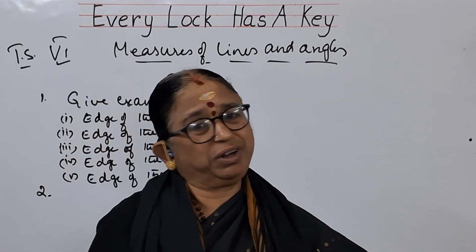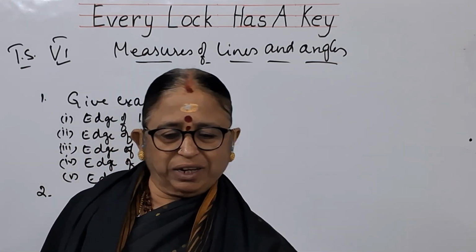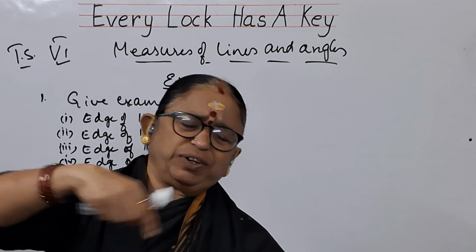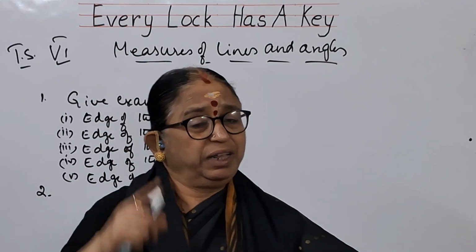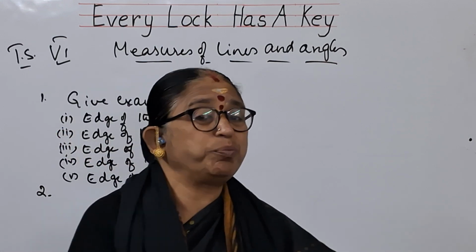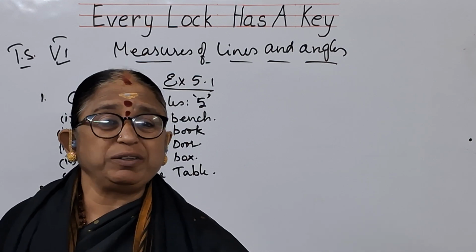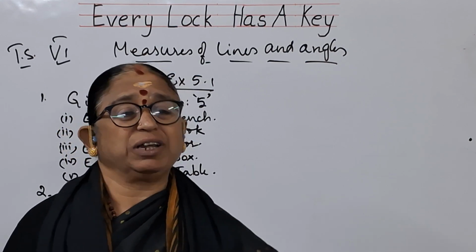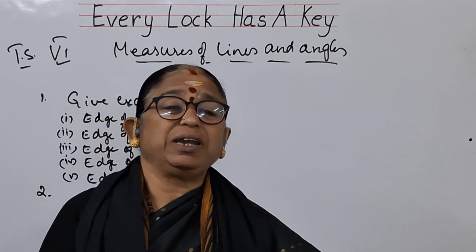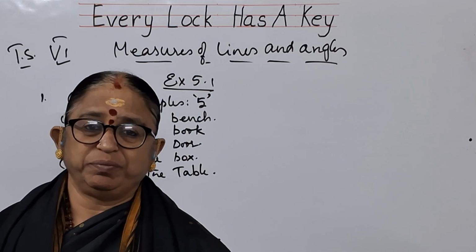But I know children will have different types of sitting habits. One will sit like this, they will do like this, or they will be talking with somebody. So different angles they will make. There is a mistake that you will be doing in that way. So when you are not using proper posture to observe the line, parallax error will come. If you get that parallax error, you cannot fix the points exactly what they have asked in the problem.